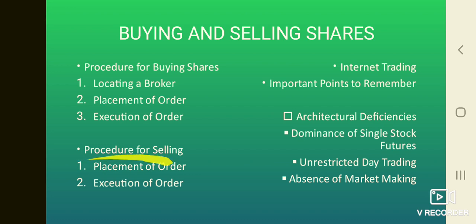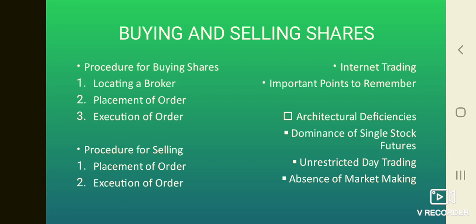Now we will see about the procedure for selling. Once you have a broker, the steps involved in selling the shares are as follows. First, placement of order and then execution of order. So first we will see about placement of order. You have to place a sale order with your broker.